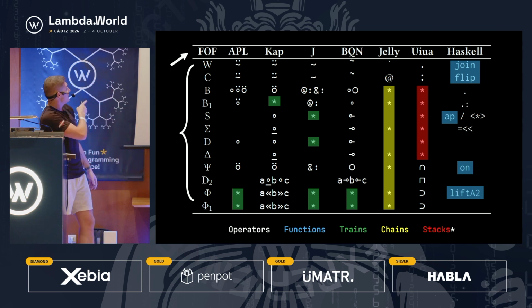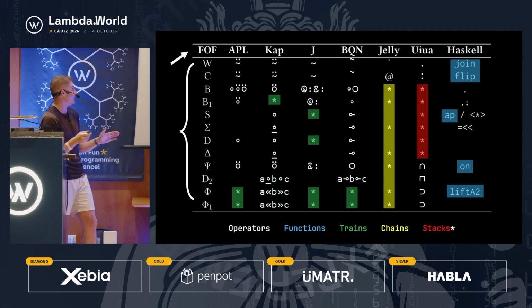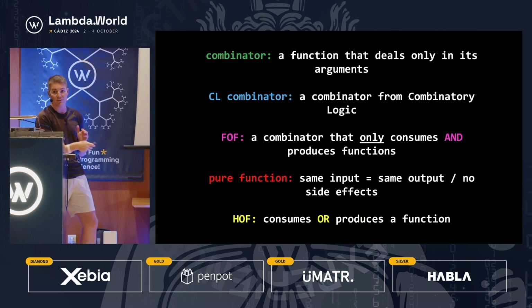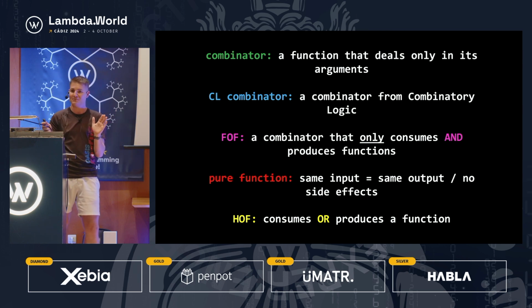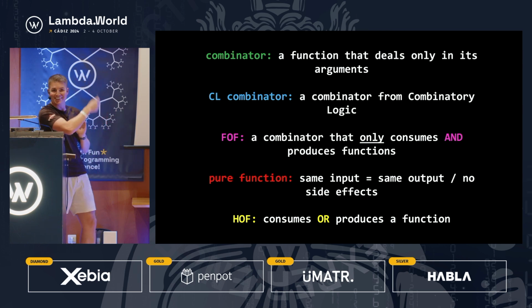So the next thing we're going to talk about is up in the top left-hand corner, we have this FOF. And FOF stands for function-only function, which is a type of combinator. So before we start looking at different types of combinators and what is a combinator, we're going to look at these different definitions. We're going to go through this quickly. So if you don't pick up on all this, you can go back, watch the YouTube video, and slow me down to 0.75 times speed. But I just want to get some definitions out of the way.